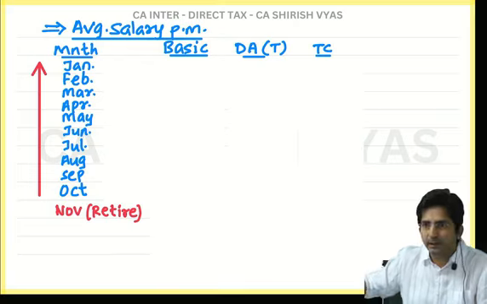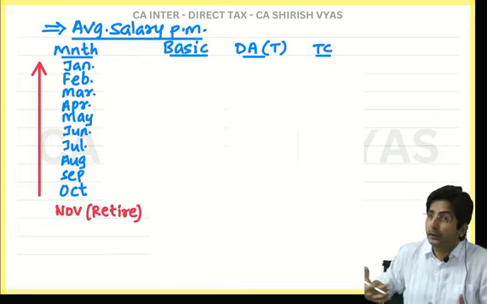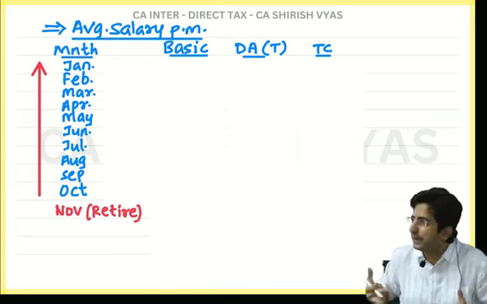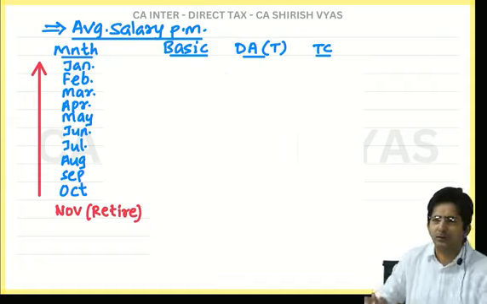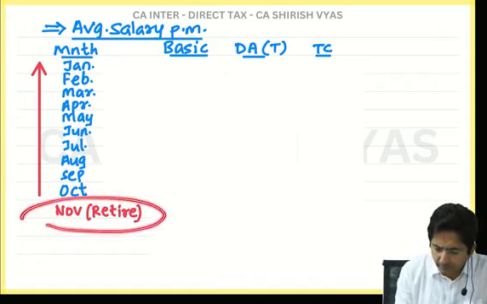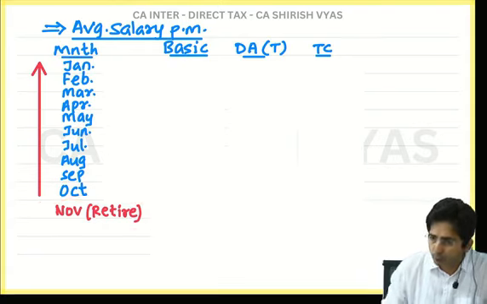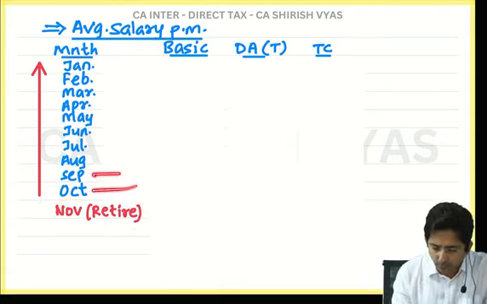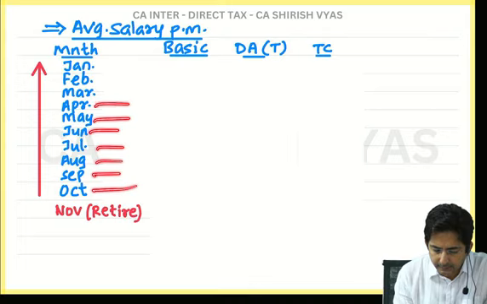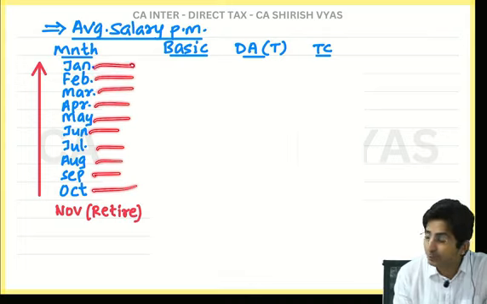This is actually a working of some sum. That question I will take. But I don't want you to wait till this sum. I am also not having that patience. I want to show you right now only. So assume you retired in the month of November. So go backward. 1, 2, 3, 4, 5, 6, 7, 8, 9, 10. Can you see 10 months?